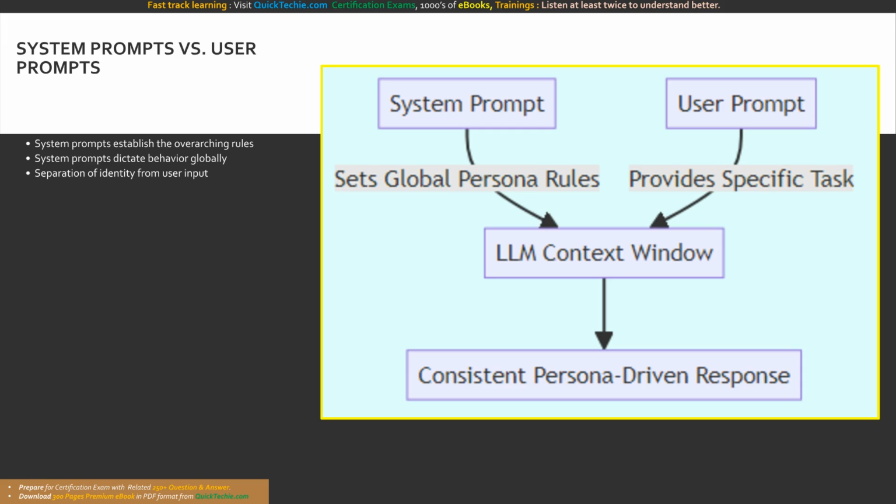Through system prompts, you can specify a helpful, informative persona, ensuring that the FM uses language and knowledge appropriate for the role. This guarantees that even if a user asks a bizarre question, the model will answer it firmly from within the perspective of the assigned persona, maintaining absolute consistency. This structure is vital. The system prompt establishes the global persona rules independently from the user prompt, which provides the specific task. They merge in the LLM context window to produce a rigidly consistent persona-driven response.